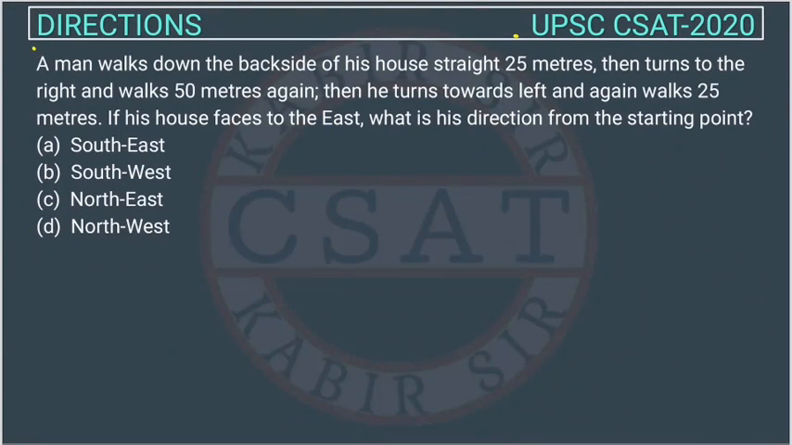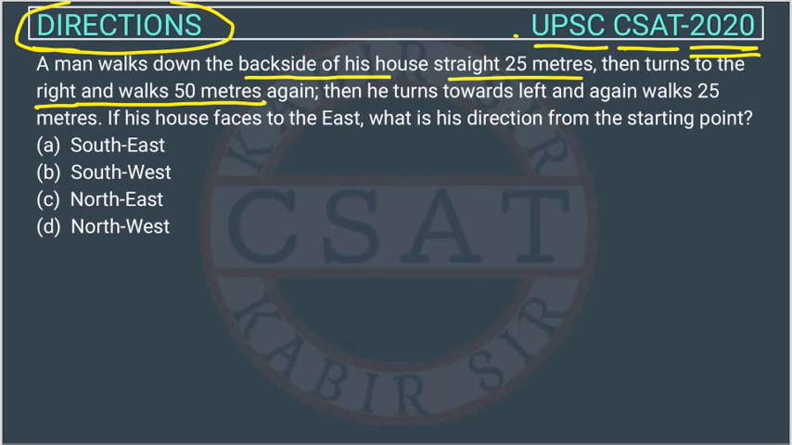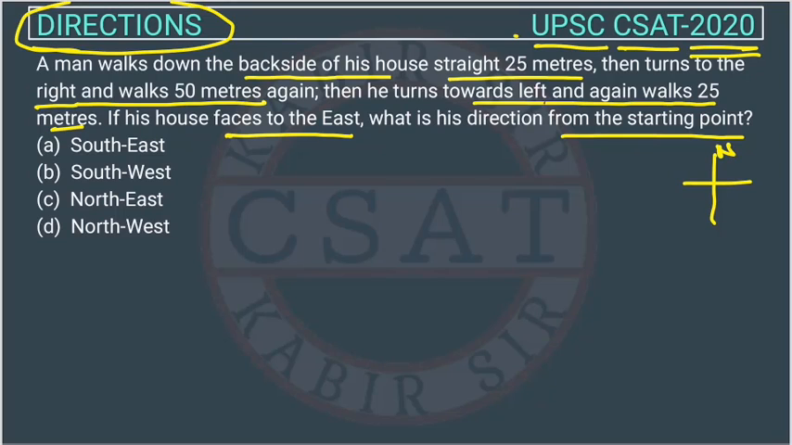This is a question of reasoning from the direction chapter asked by UPSC in the CSAT paper of 2020. A man walks down the backside of his house straight 25 meters, then turns to the right and walks 50 meters, and then he turns toward left and again walks 25 meters. If his house faces east, what is his direction from the starting point? Right. So as I told you, whenever you see a direction question, what should you do? You should draw this diagram, right? This is north, south, east and west.